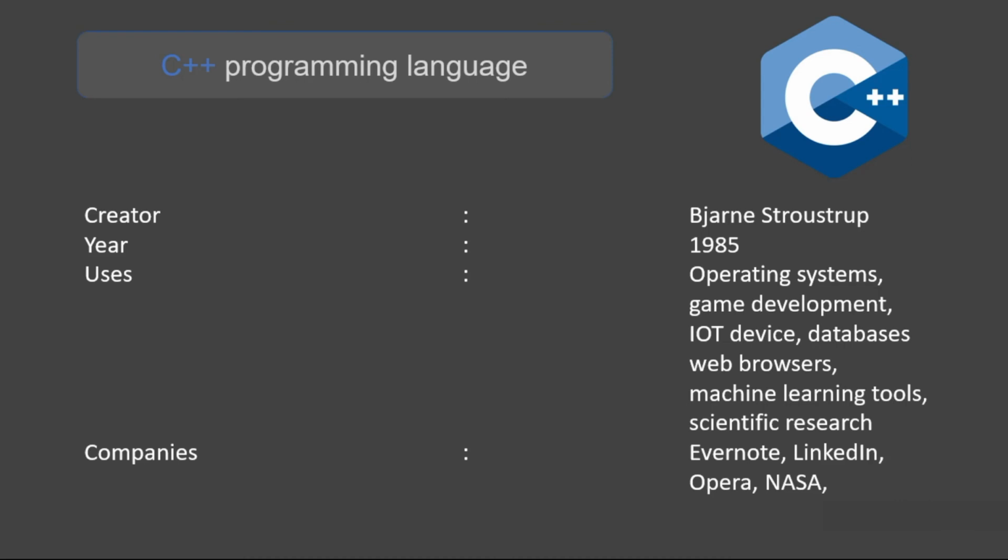The next is the C++ programming language, which was created by Bjarne Stroustrup in the year 1985. It is mainly used for creating operating systems, game development, IoT devices, databases, web browsers, machine learning tools, and scientific research. The companies using it are Evernote, LinkedIn, Opera, and NASA.